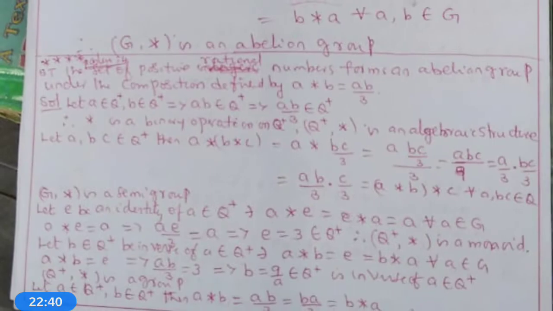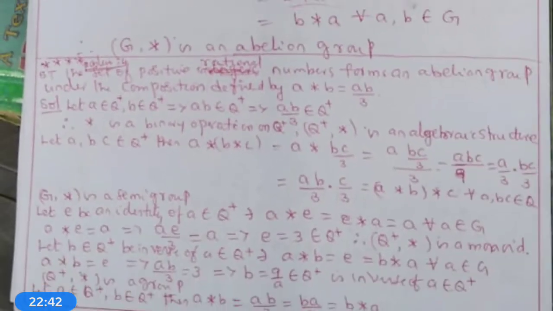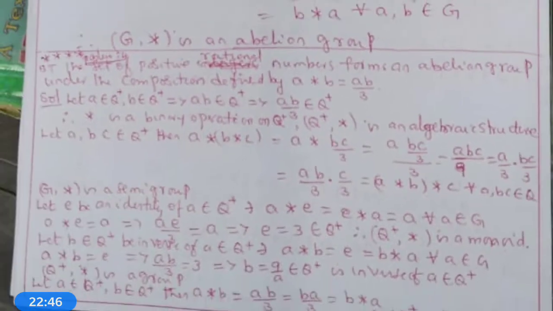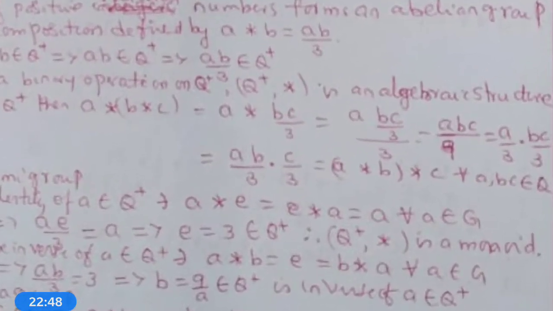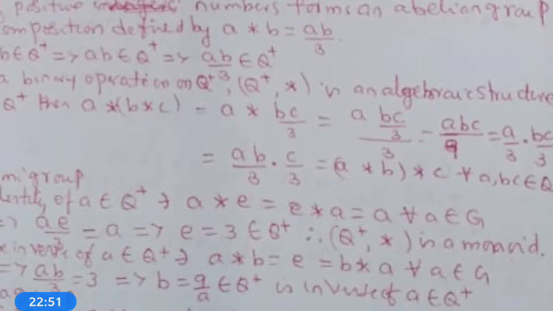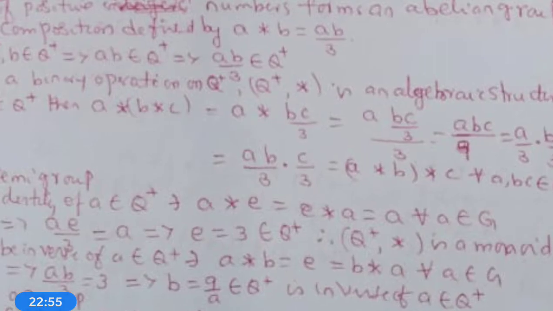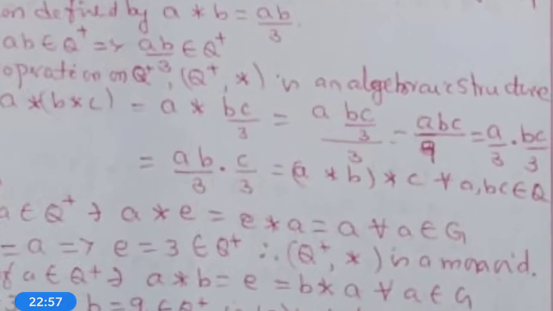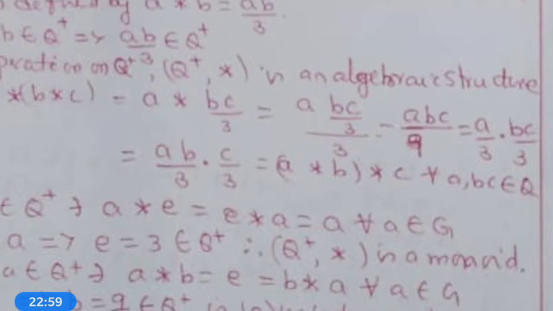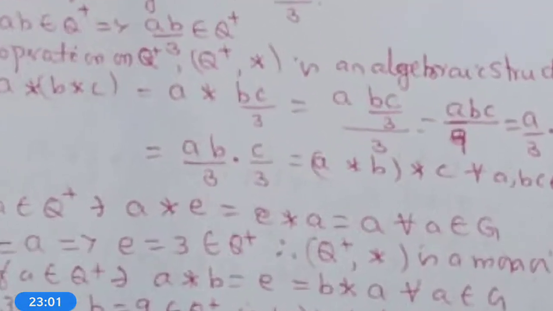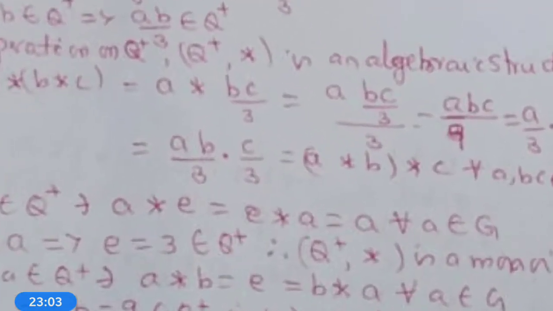Now, for verification of the associative property, let a, b, c belong to Q plus. Then a star b star c. What is b star c? bc by 3. What is a star b? ab by 3. Therefore, a star (b star c) is equal to a star bc by 3. bc by 3 can be considered as some k. What is a star k? ak by 3.